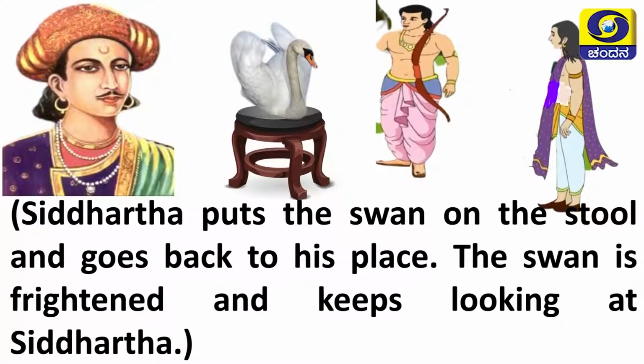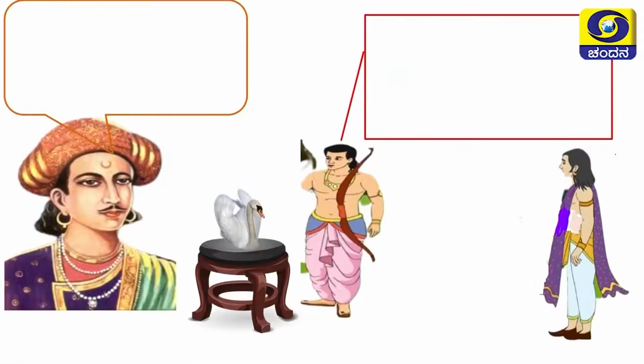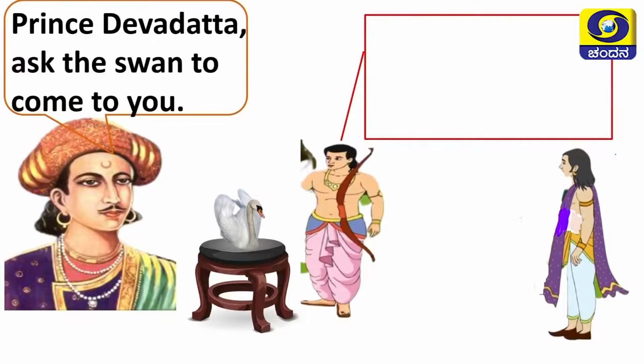The swan is frightened. Do you know the meaning of frightened? Frightened, that is, ಭಯಭೀತರಾಗೋದು. And it keeps looking at Siddhartha. When Siddhartha keeps the swan on the stool, the swan is looking at Siddhartha. Now, the chief minister says, Prince Devadatta, ask the swan to come to you.